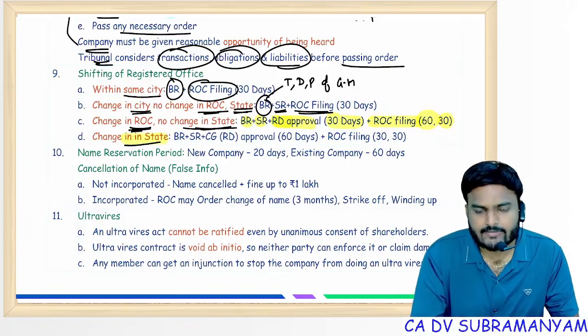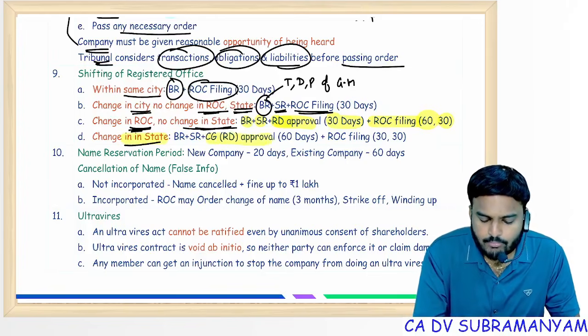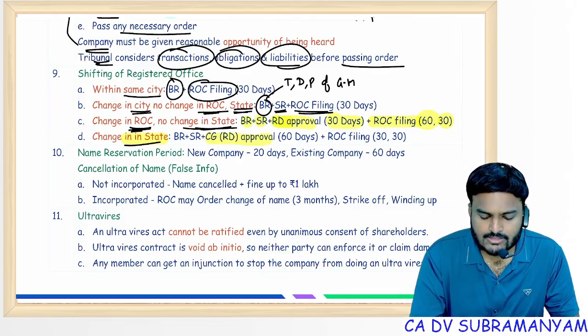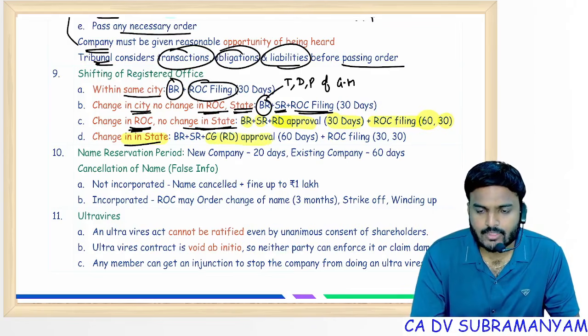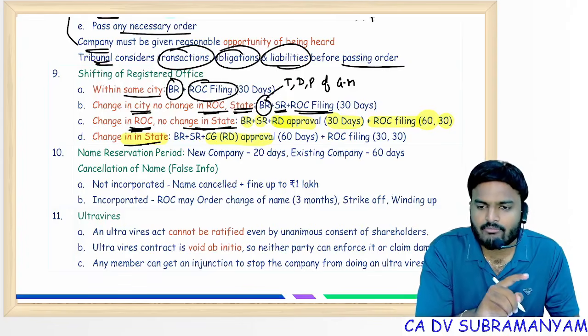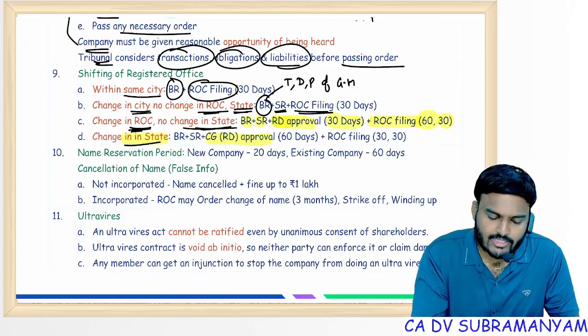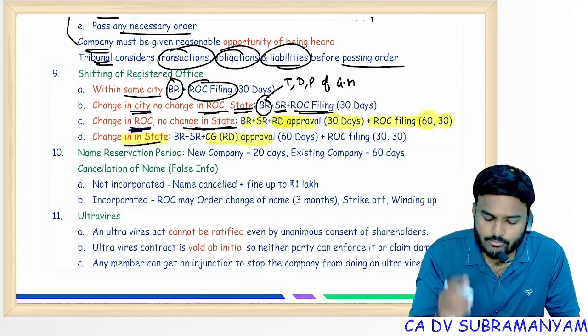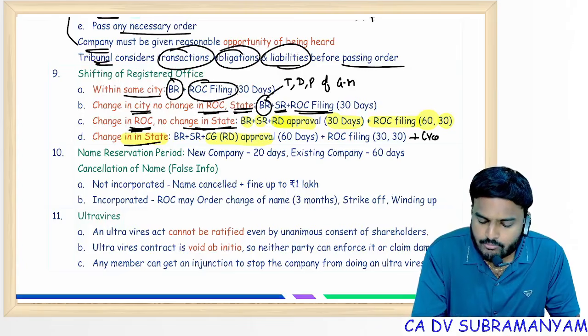Change in state. Here, CG approval. CG, the central government, already delegated power to whom? RD. Power already delegated to RD. But RD gives approval subject to creditors' approval. Subject to whose approval? Creditors' approval.